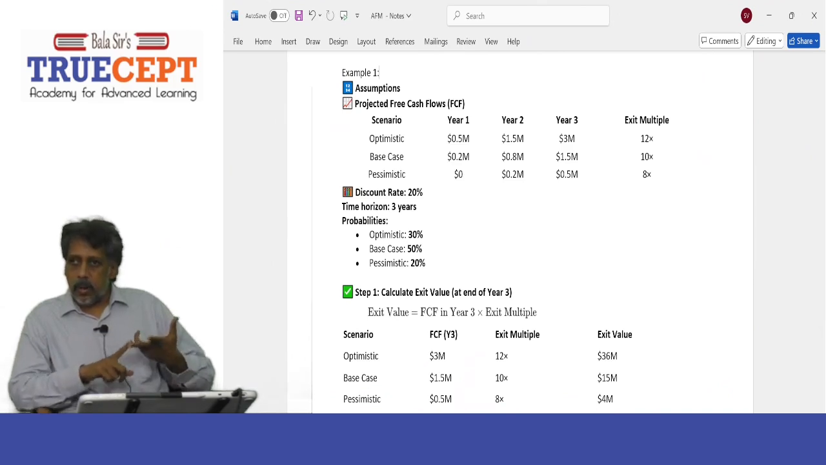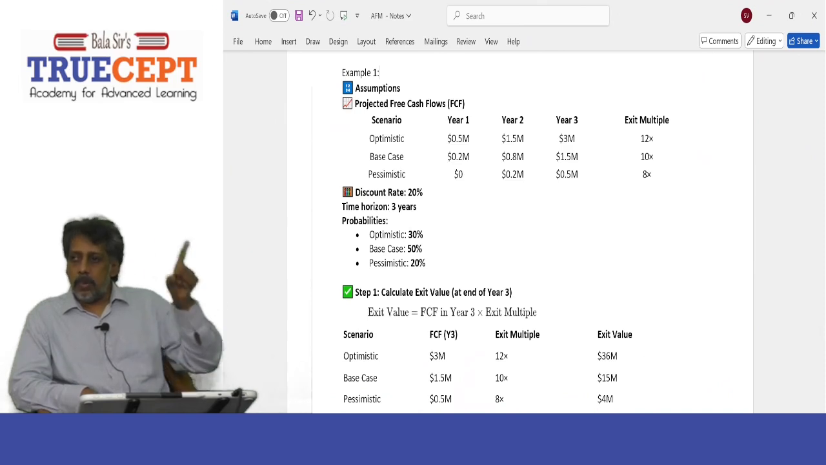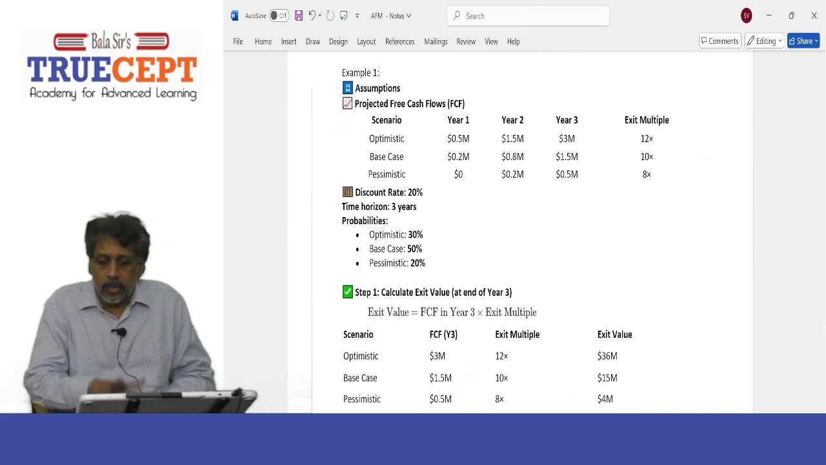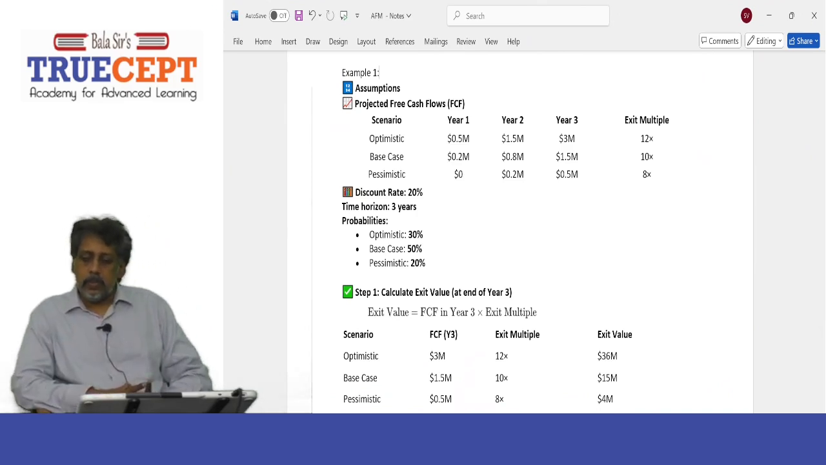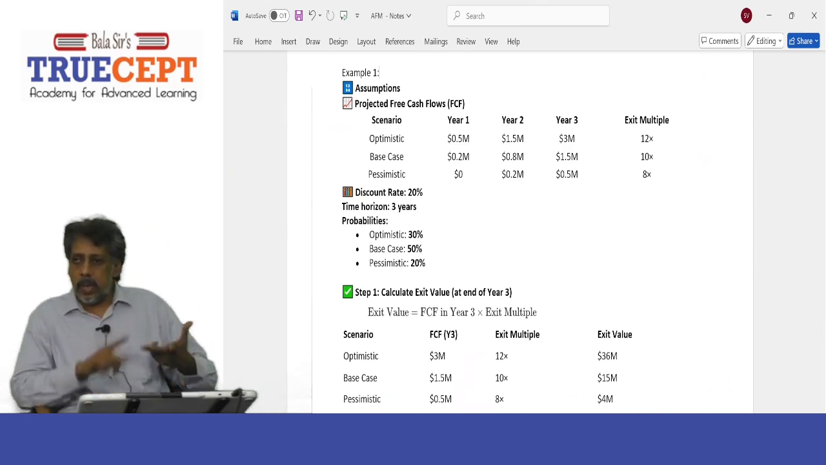$0.5 million. And what is the multiple? 8x. It is 8 times 0.5 million. That means a startup can be sold for $4 million at the end of year 3. Yes, sir. Discount rate is 20%. 20% is a discount rate chosen for discounting the cash flows.